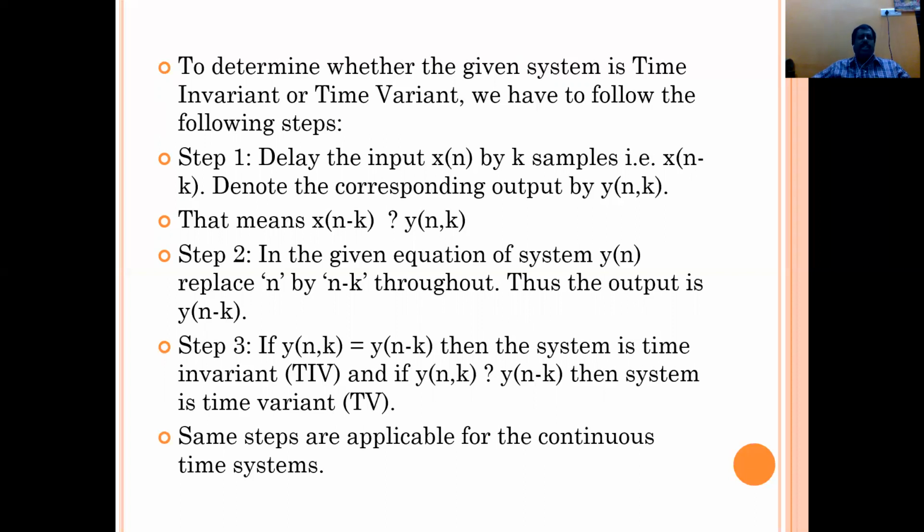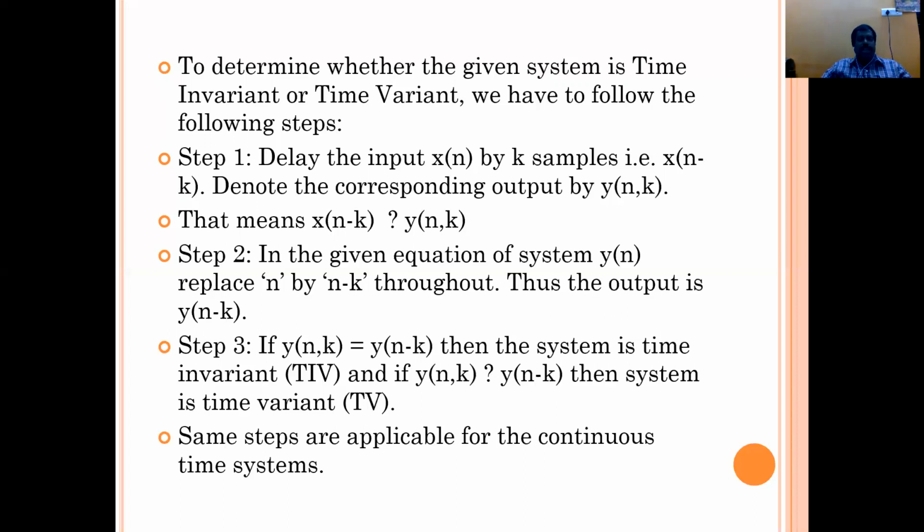We assume k is some value like 2 or 3. Let us assume n is 10, so x of n minus k is x of 10 minus 2. We denote the corresponding output by y of n comma k, that is, 10 comma 2. That means the representation is x of n minus k and y of n comma k.